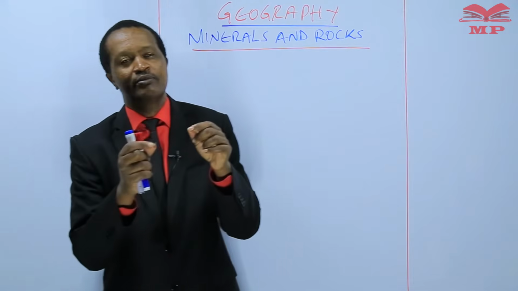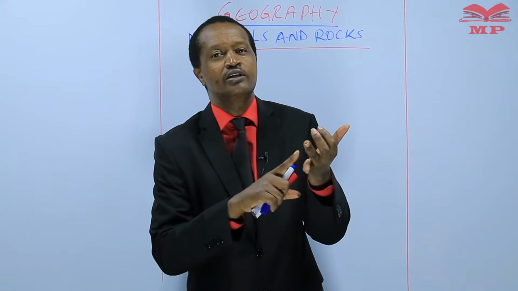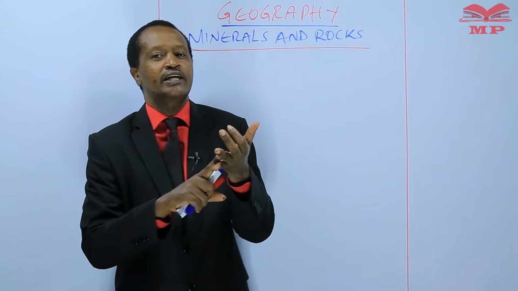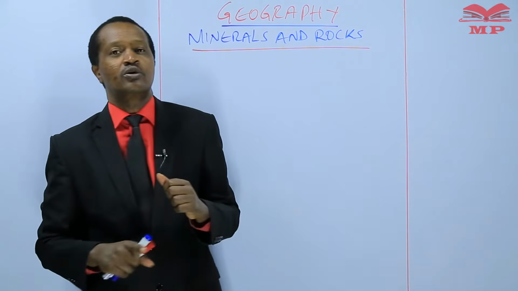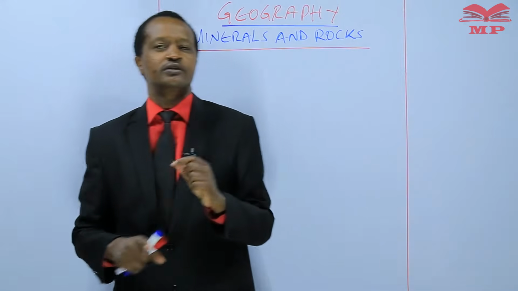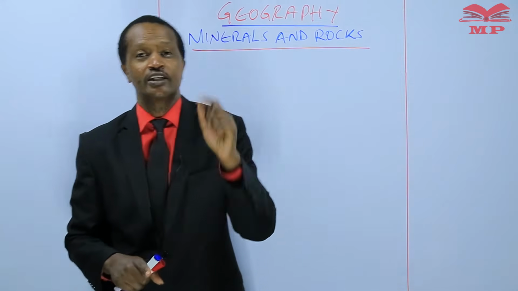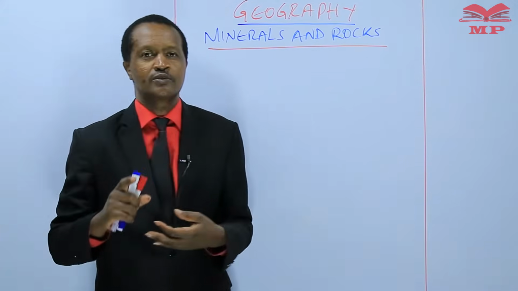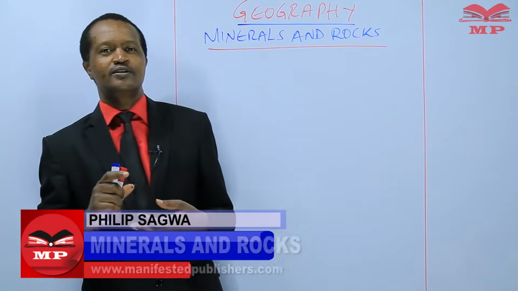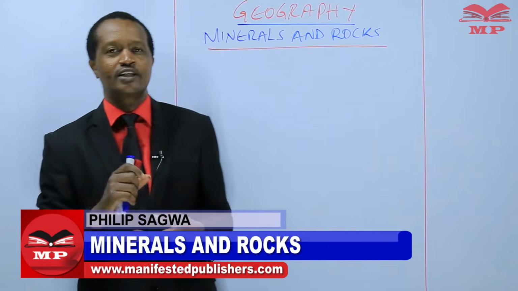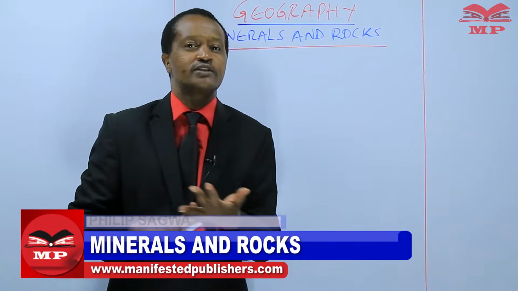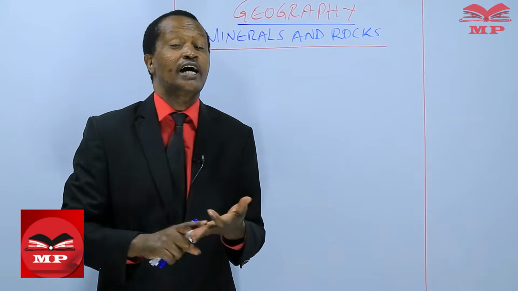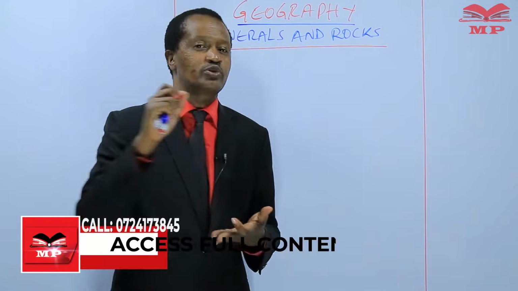We learned that some minerals like gold, diamond, and silver have only one element, while others like quartz have more than one element. We also noted in our last lesson that substances like petroleum, natural gas, and coal are not regarded as minerals.